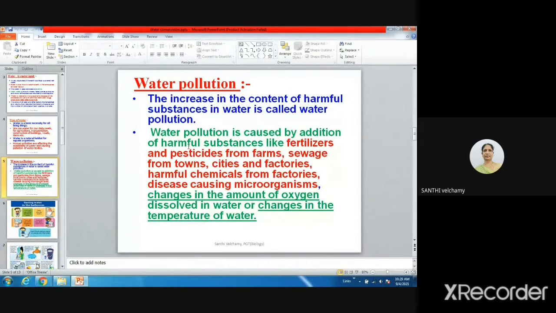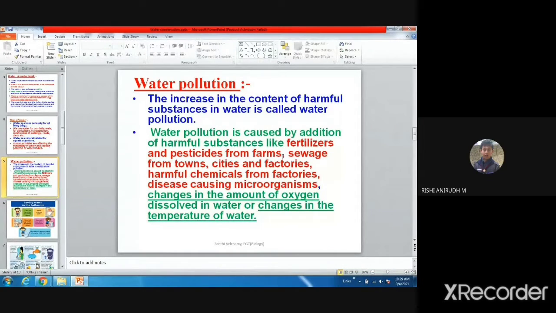Okay, children, very good. Now let us see the various methods of water pollution. One I told: by means of various household activities water is getting polluted. What is another method? In agriculture, on the land, we are spraying fertilizers and pesticides.